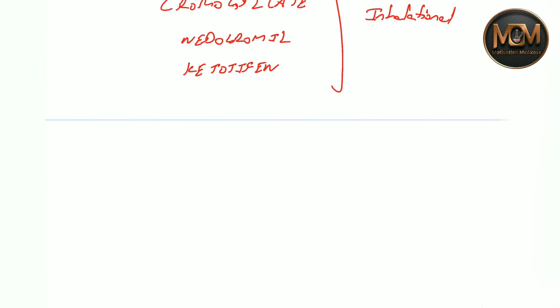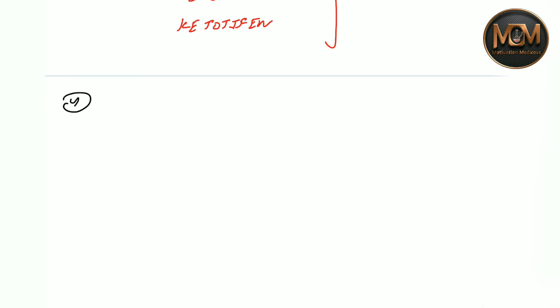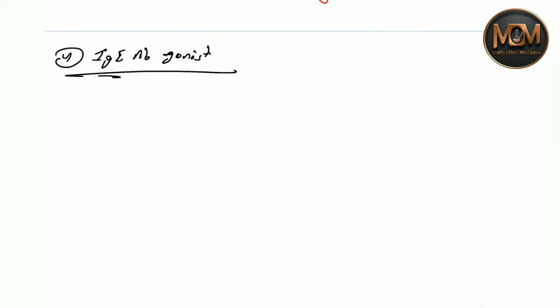The last type of drugs which we give in asthma are the IgE antibody antagonists. The fourth type is the IgE antibody antagonist, and the drug name is very famous: omalizumab. You can remember it by the ending with AB, that is antibody, monoclonal antibodies. So these are all the drugs of asthma.